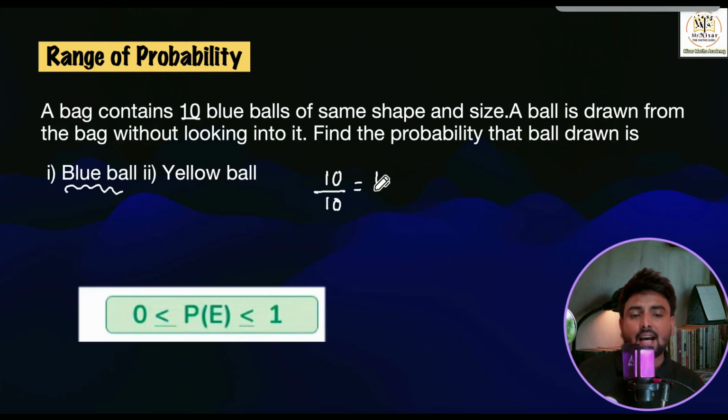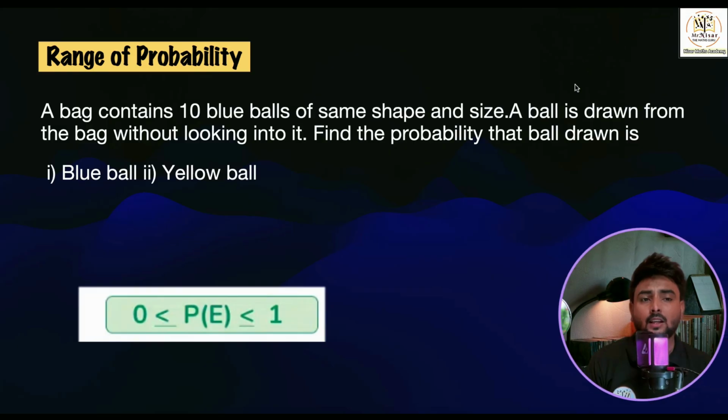So the probability of getting the blue ball is 1. In terms of fraction, 1 is the highest number, and 1 means 100%. Whenever the probability is 100%, remember it is called a sure event.